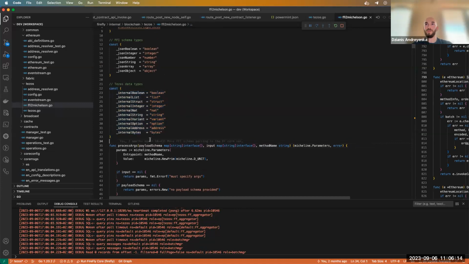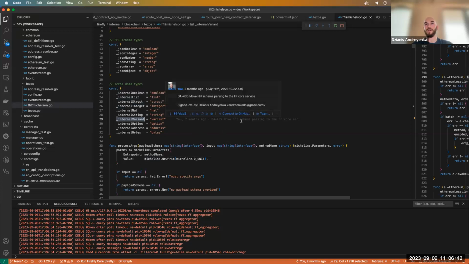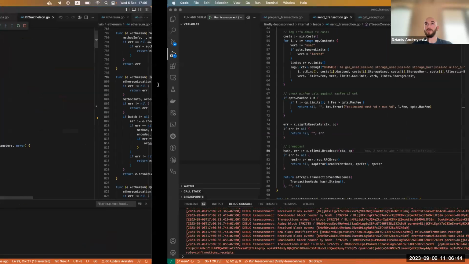The list will be increased in the future, but here we have almost all the primitives plus such types as list, struct, and variants. It's like enums in Tezos. So just remember that we do all the encoding here in the Firefly core service. After that, we send the transaction to the connector service.